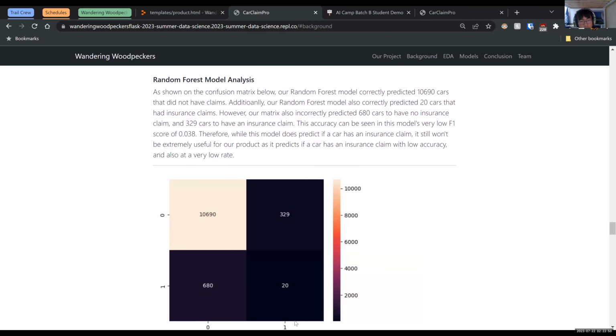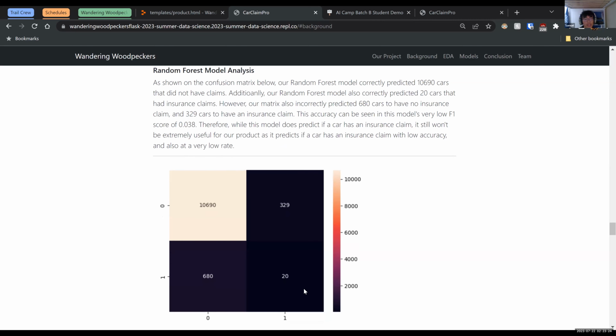As we can see on this confusion matrix, it's slightly different than our previous two models. It had around the same amount of true negatives, meaning it predicted cars not having an insurance claim with about the same accuracy. But this time, the model actually tried to predict if a car had an insurance claim, which is better than the other two models. The problem with this model is it had a very low accuracy. It only predicted 20 cars correctly. And passing on to Blake.